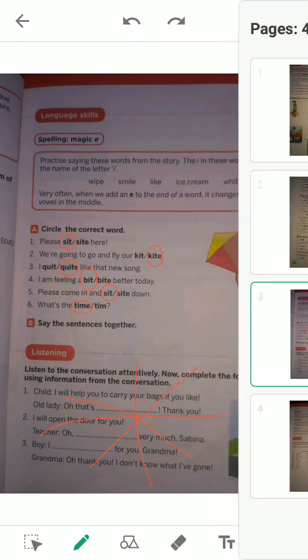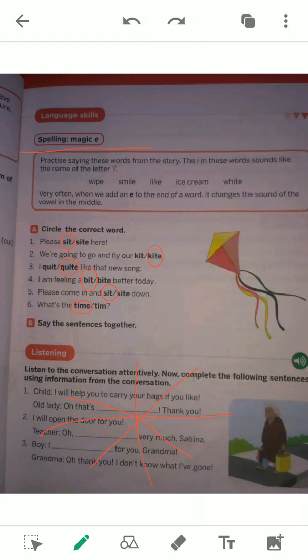And come to the next page. Spelling magic with E. What happens if we add E to a word in which there is a vowel in the middle and at the two ends there are consonants? In this case, if there is the vowel I, then the pronunciation becomes the long I sound. For example, SIT, sit. In the middle is the vowel I. So if I add an E at last, what will happen? This sit becomes site.